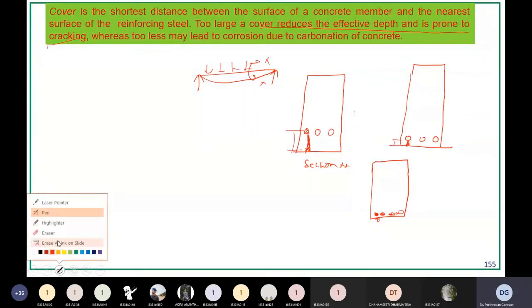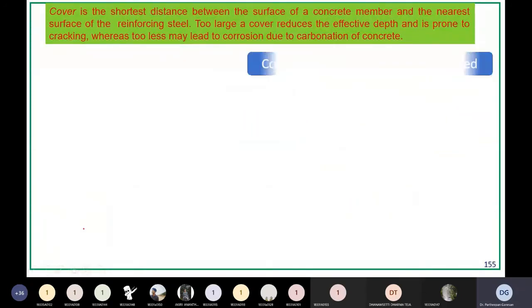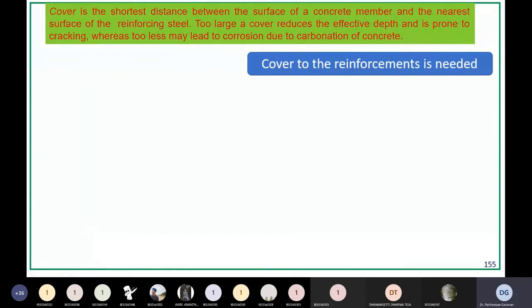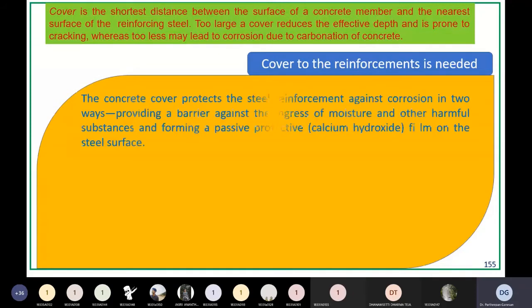Now next, why is the cover to the reinforcement needed? These are the following points. The concrete cover protects the steel reinforcement against corrosion in two ways: by providing a barrier against the ingress of moisture and other harmful substances, and by forming a passive protective film on the steel surface.